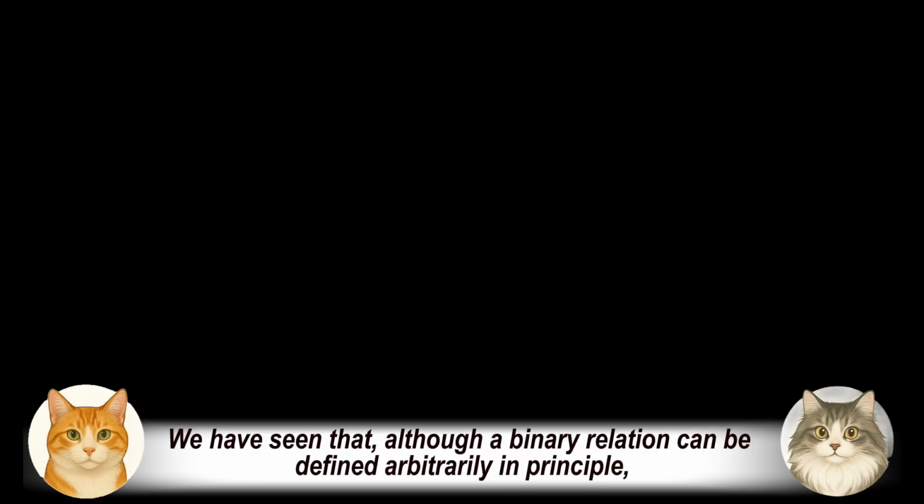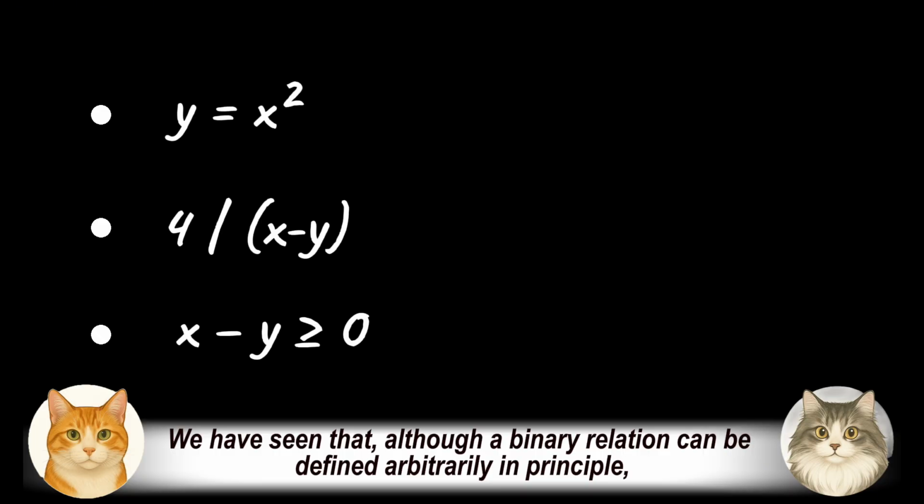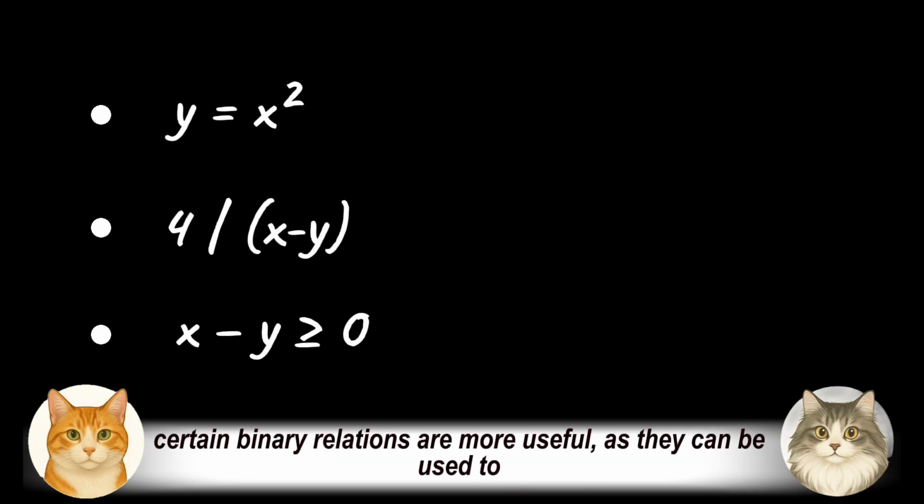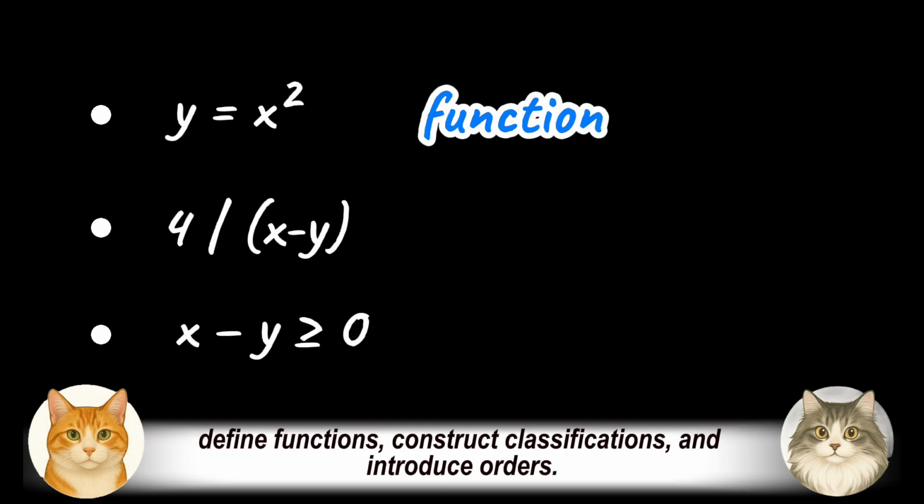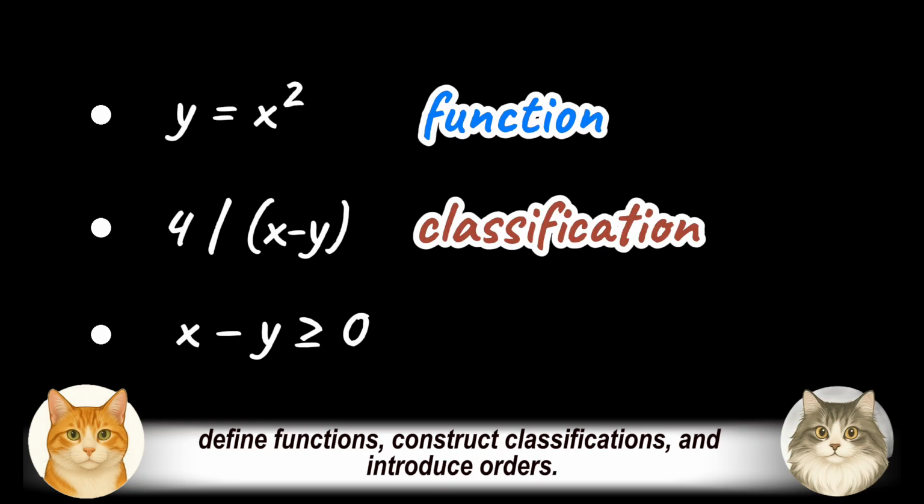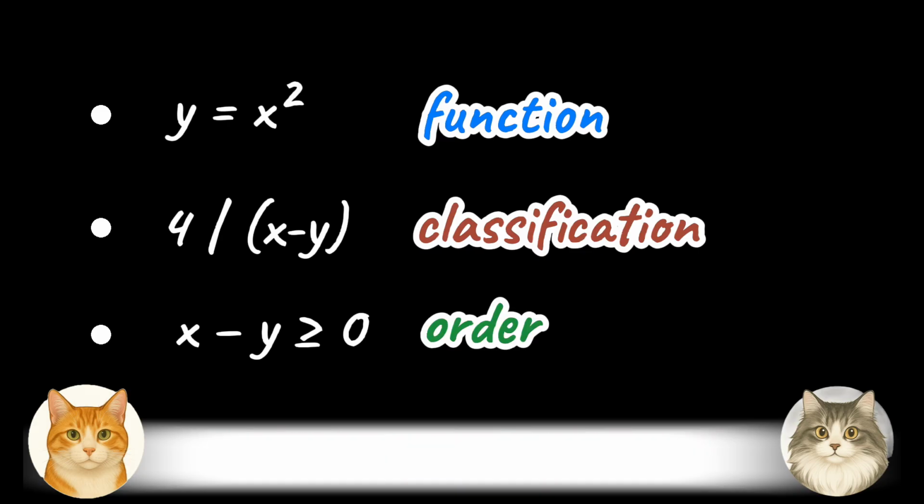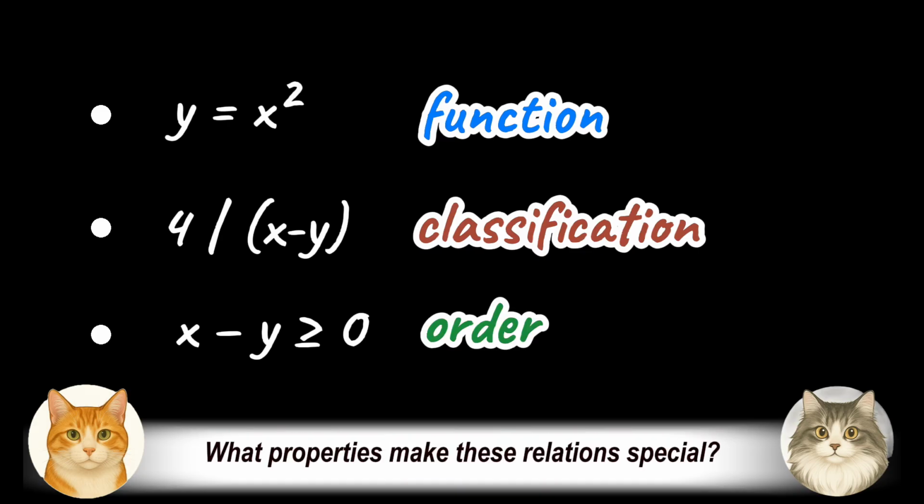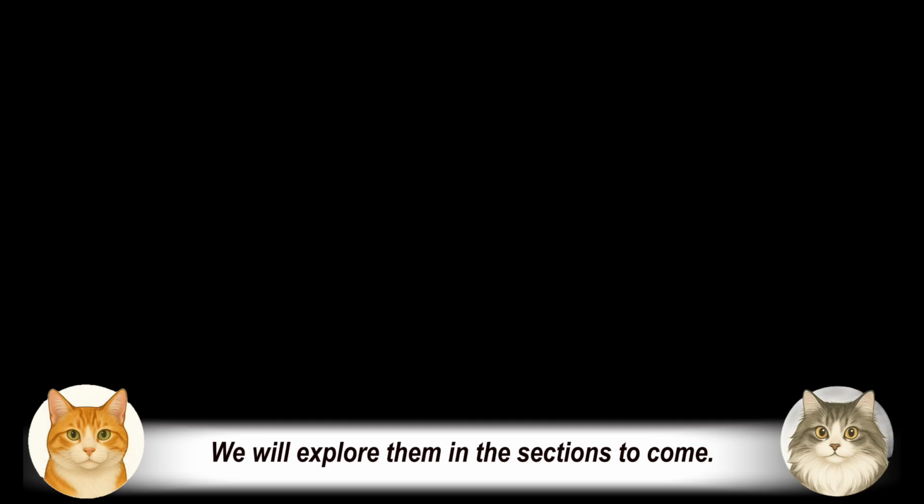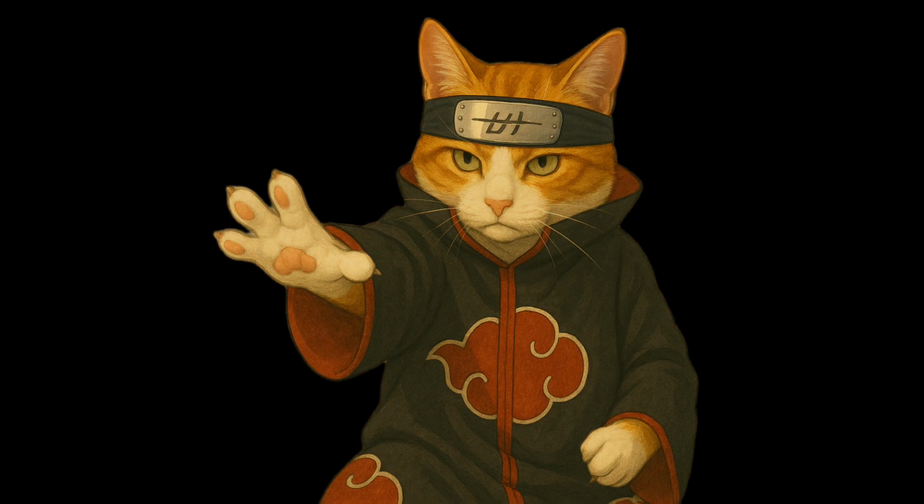We have seen that, although a binary relation can be defined arbitrarily in principle, certain binary relations are more useful, as they can be used to define functions, construct classifications, and introduce orders. What properties make these relations special? We will explore them in the sections to come.